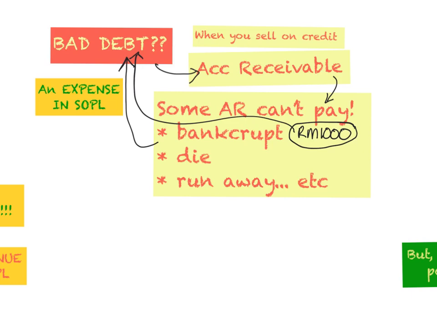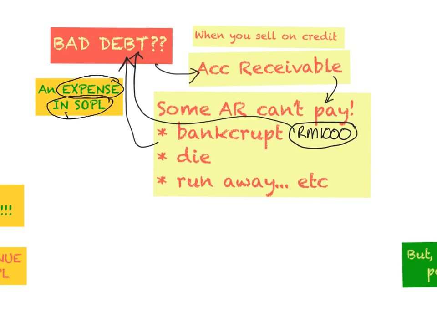It will be treated as our expense. Bad debt is our expense, and when it is our expense, it will go to our SOPL, statement of profit or loss. It will appear in your SOPL as one of the items in your expense. So this is how you treat the bad debt.